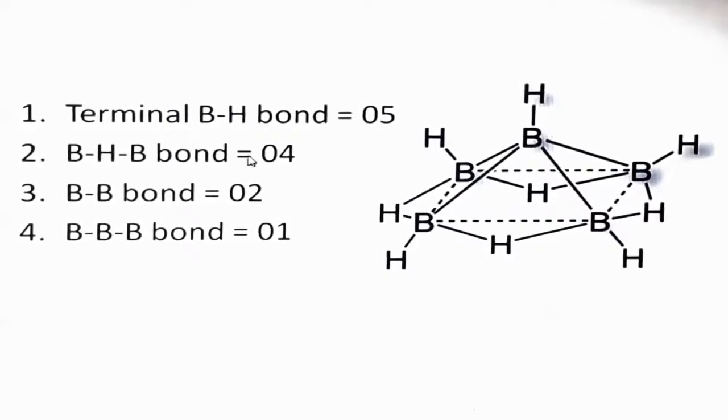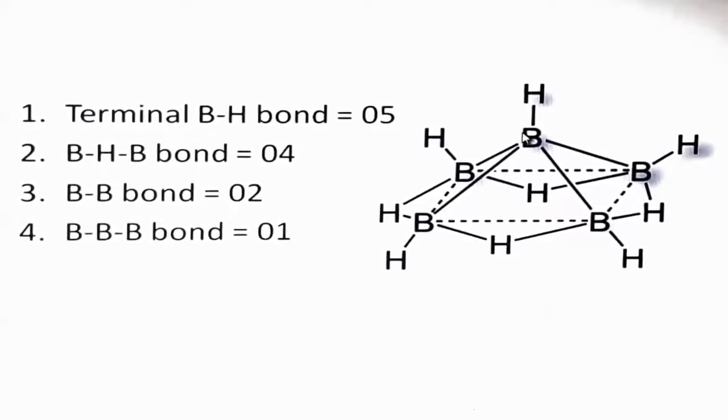Now B-H-B bonds: 4 B-H-B bonds are present. So we have to see where the 4 B-H-B bonds are: 1 B-H-B bond, second, third, and fourth. Then 2 B-B bonds are there, and we also have to see where they are: here 1 B-B bond and a second B-B bond.